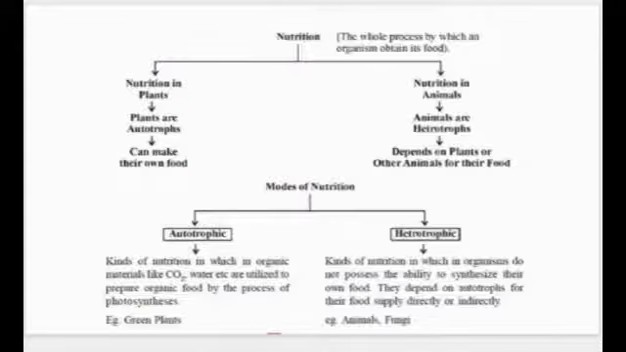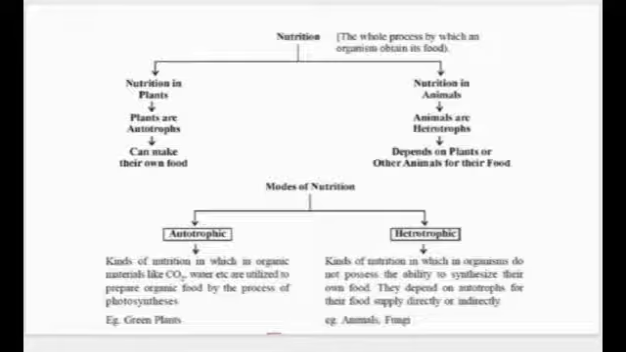So, this is a chart showing the nutrition in plants and nutrition in animals. Plants have chlorophyll, they are green in color, and they are able to prepare their own food. So, they are said to be autotrophs. While animals do not have chlorophyll, they are not able to synthesize their own food, and hence they are dependent for their food on other plants or other animals. Such animals are said to be heterotrophs. So, there are two modes of nutrition: autotrophic mode of nutrition and heterotrophic mode of nutrition.